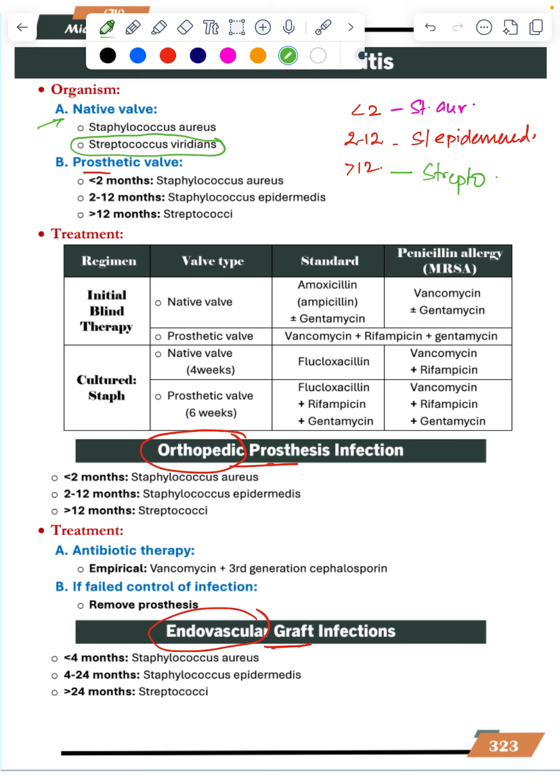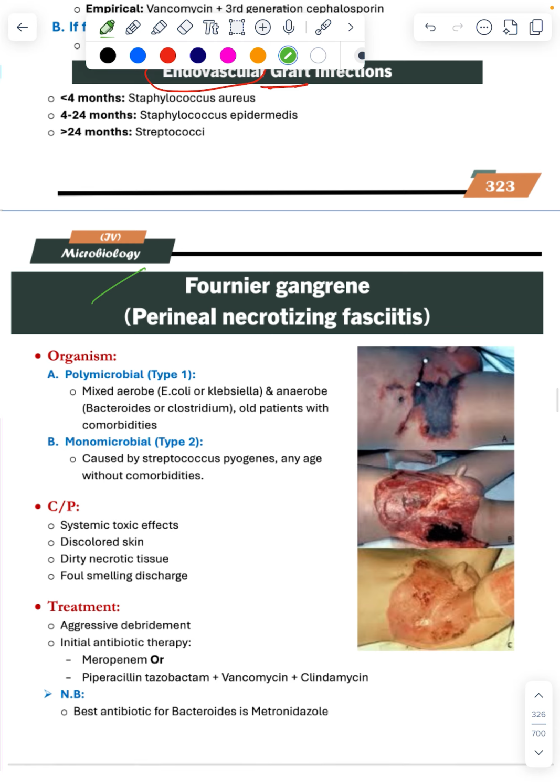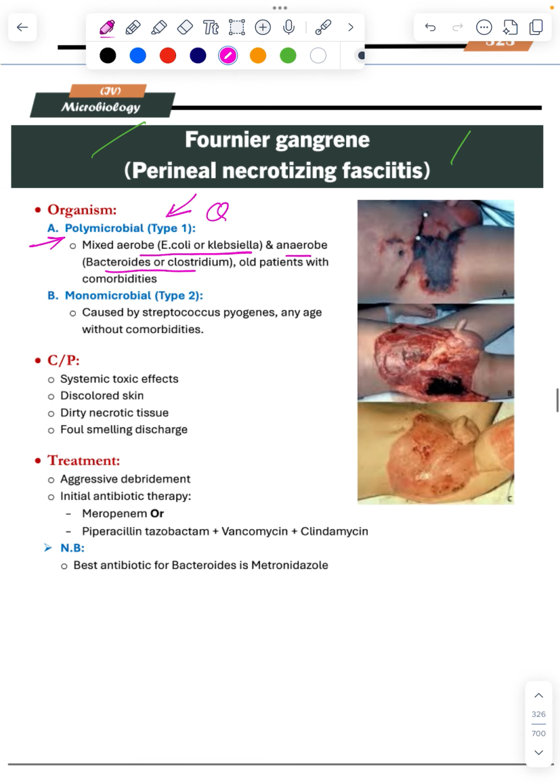This is important. Fournier's gangrene. You have just read polymicrobial, E. coli, Klebsiella, and anaerobe bacteroids. Anaerobes are bacteroids. Polymicrobial. You may get the question. Systemic and all this. It is aggressive. This is Fournier's gangrene. Perineal necrotizing fasciitis, also called perineal infection, necrotizing fasciitis, polymicrobial or bacteroids.